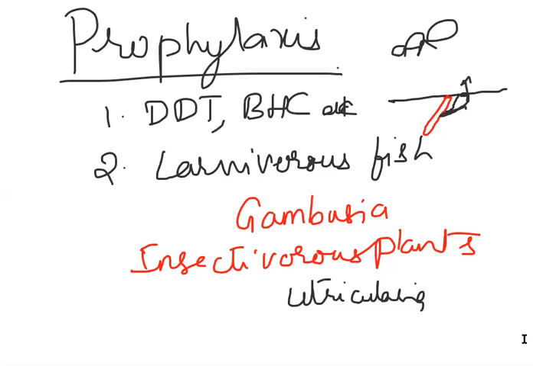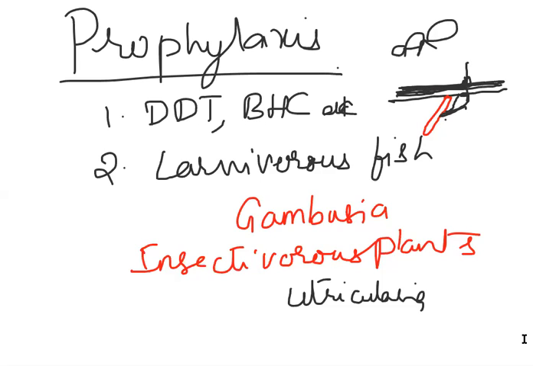So by spreading kerosene or pyrethrum oil, any oil which makes a layer on the water, it doesn't allow breathing of the larva.